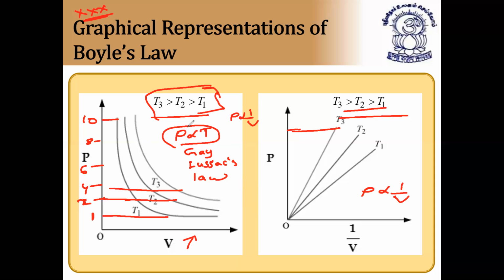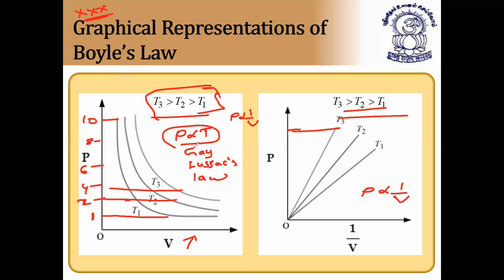So I hope it is clear. This graph is very, very important. From this graph they'll ask questions in the examination. How will they ask? They'll give the graph with T1, T2, T3 like this, and ask which of the following relations is correct regarding the above graph. They'll give options: T1 less than T2 less than T3, T1 equal to T2 equal to T3, and so on, changing the four options, and in that the correct option is T3 greater than T2 greater than T1.